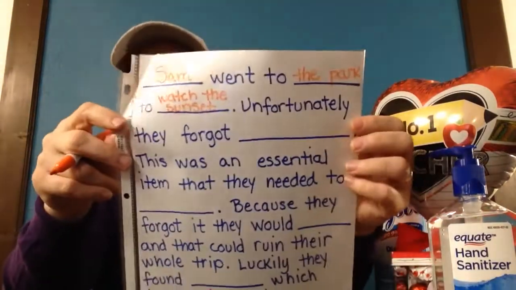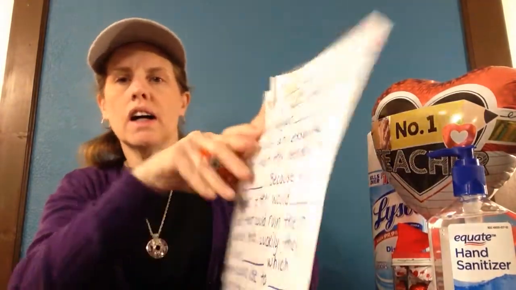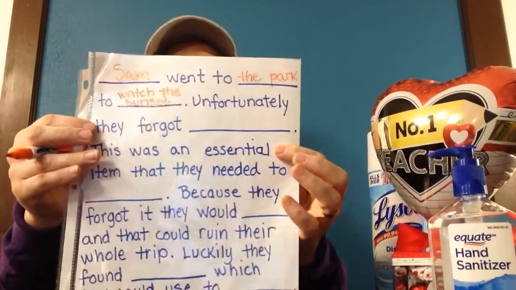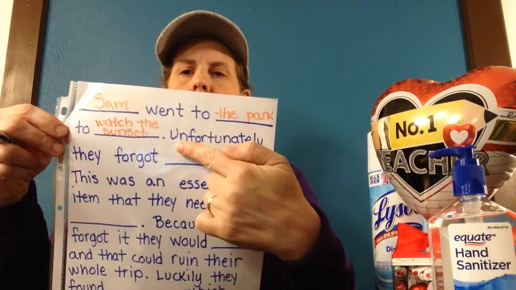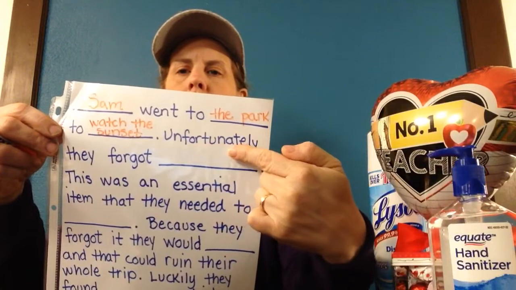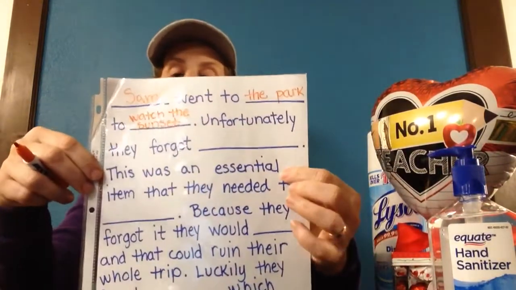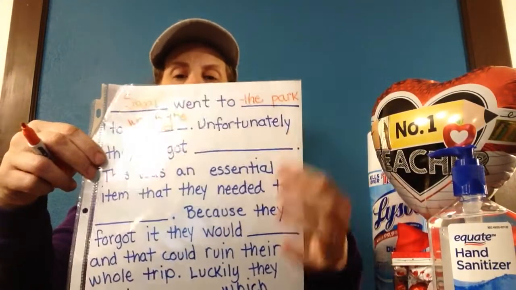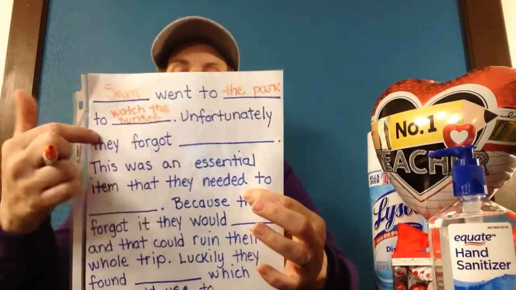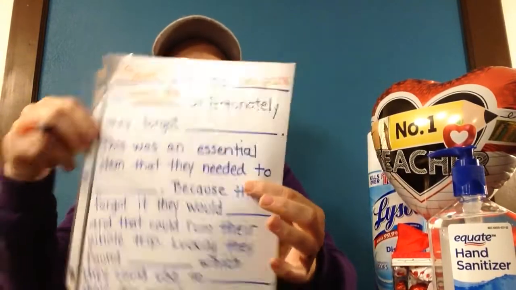And I don't know if you can see that, because I know there's a little glare on it, but uh-oh, here comes the problem. I see the word unfortunately, and it's a really long word, but it's easy to sound out. Unfortunately, which means unluckily. It means something is about to happen, that it's going to be a problem. So unfortunately, Sam forgot. What did he forget? Well, I'm going to say today that Sam forgot their coat.